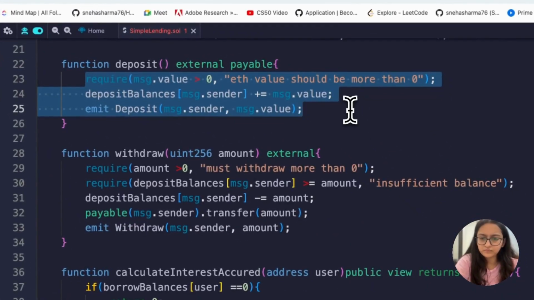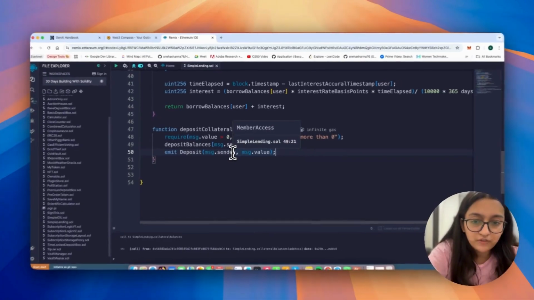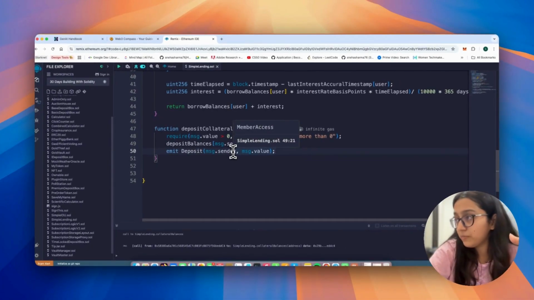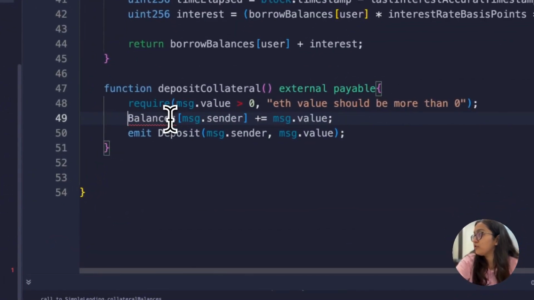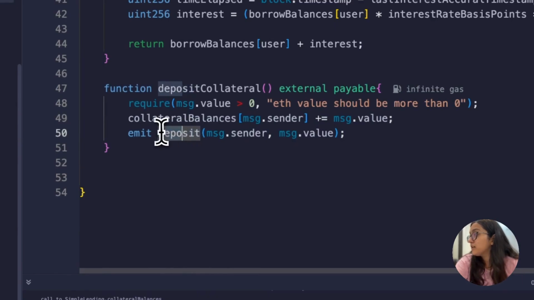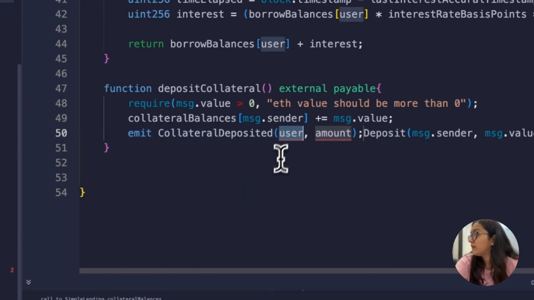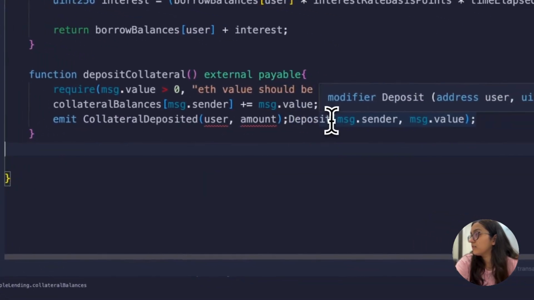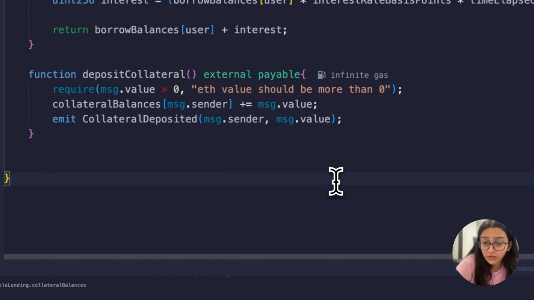So we say, require message.value greater than 0. That means must deposit a positive value as collateral. Instead of deposit balances, we will change the mapping to collateral balances, right? And we say of the particular message.sender, you add the value. And now for the event, we just add collateral deposited. That's it. That's all that you had to do.